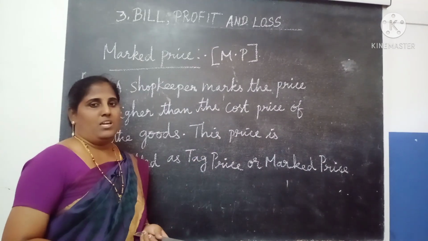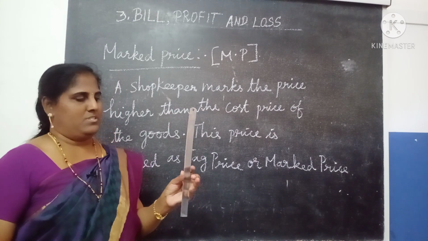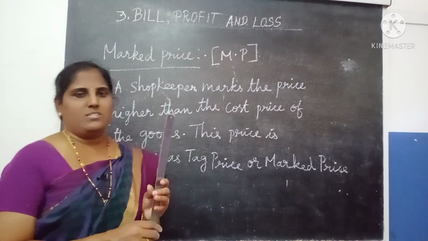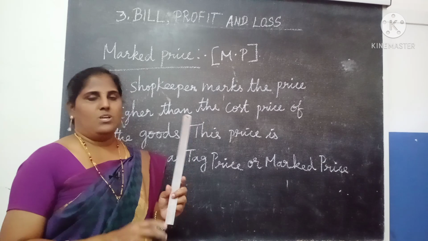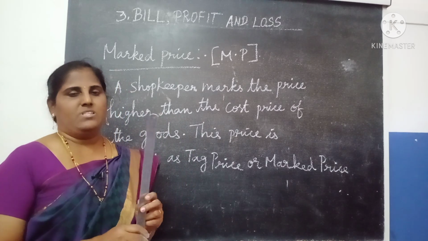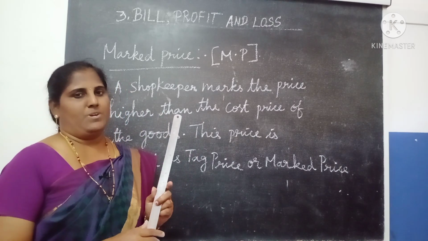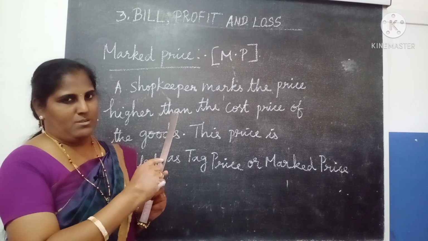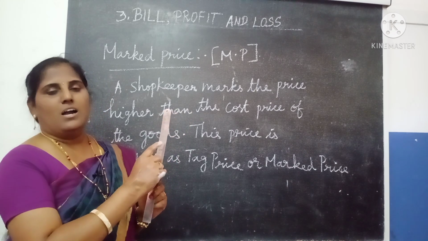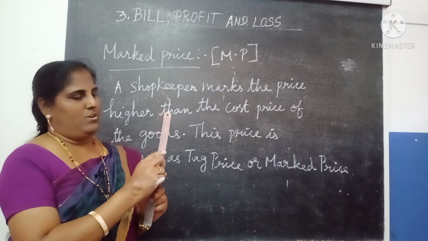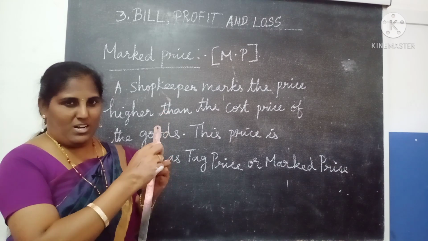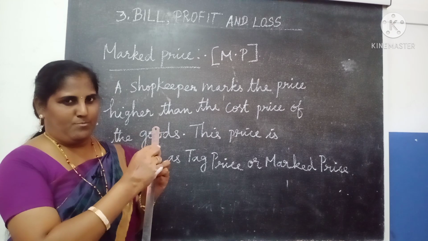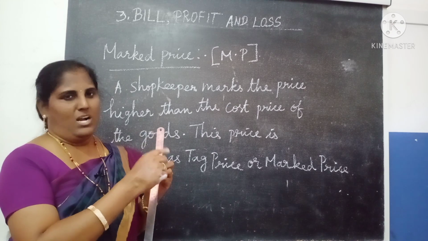For example, this ruler's cost is 100 rupees. If the shopkeeper wants to give a discount, first of all he marks some amount on the item. That price is called the marked price.